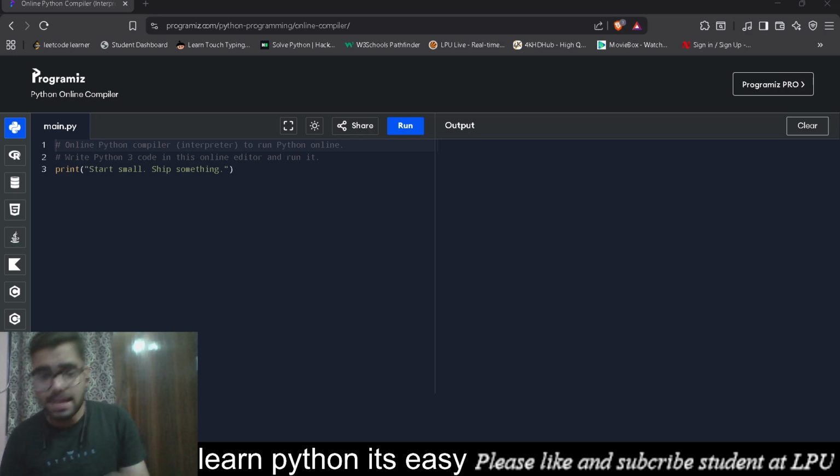So stay connected. This language was created by Guido van Rossum. Guido van Rossum was the father of Python. He first released it in 1991, so keep this in your mind. Then, there are many companies using Python nowadays.